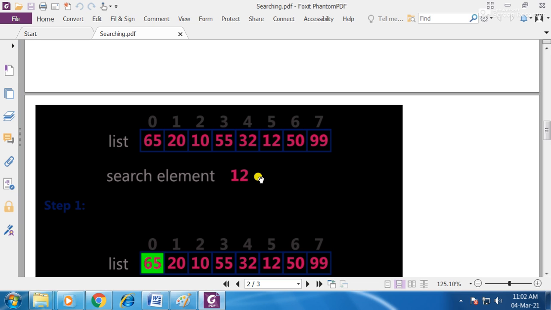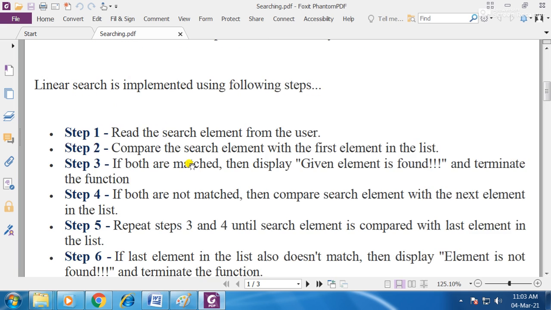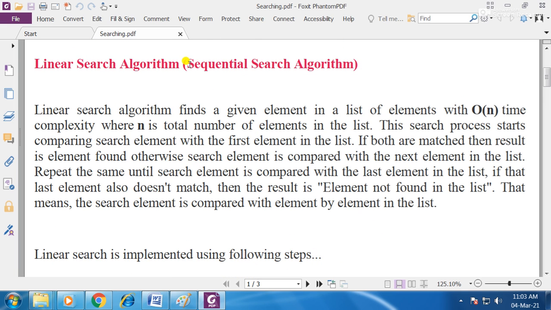So in this way, starting from the first element to the last element, this algorithm compares all the values. That's why this is also called the sequential search algorithm or the linear search algorithm. Both names are the same, and the technique is the same: start from the first element, compare it, and if it is found, give the result that the element is found at this particular position.